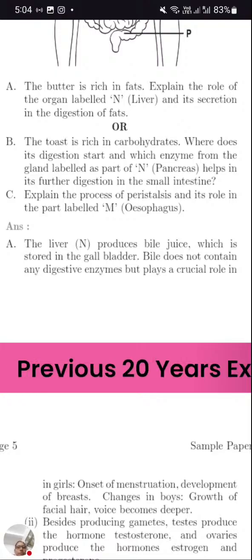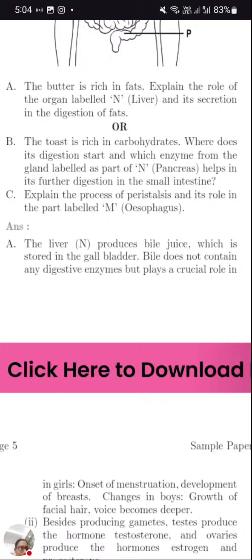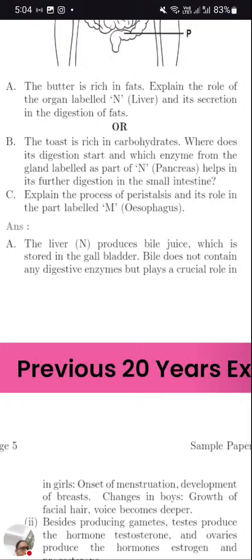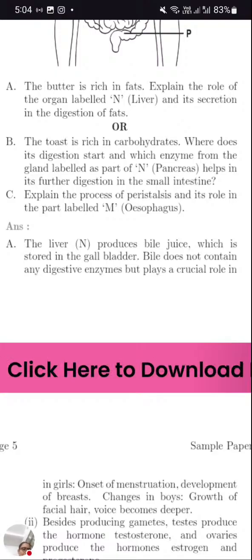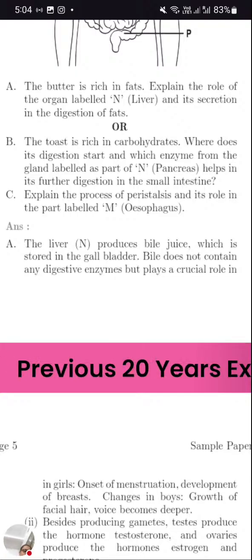Trypsin helps in protein digestion. Lipase helps in the digestion of fat; emulsified fat gets digested by lipase. All these secretions reach the small intestine.